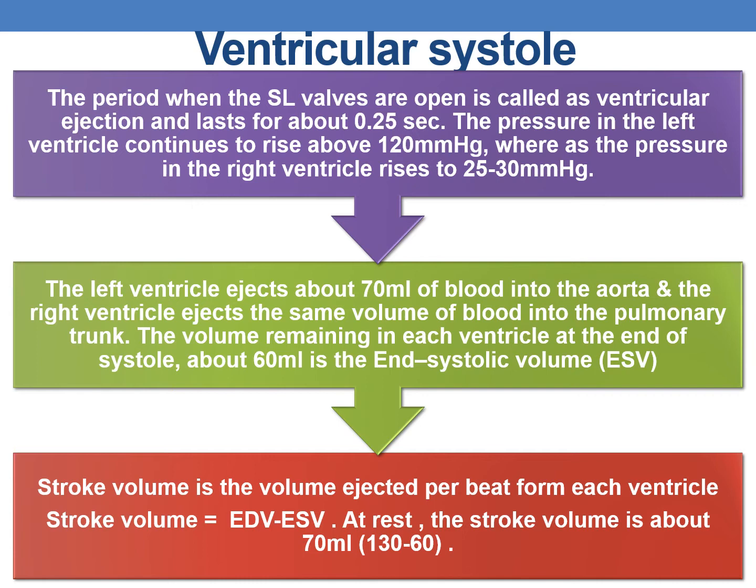The volume of blood remaining in each ventricle at the end of systole is called the end systolic volume, and it is about 60 ml. So end diastolic volume is 130 ml and the end systolic volume is 60 ml.